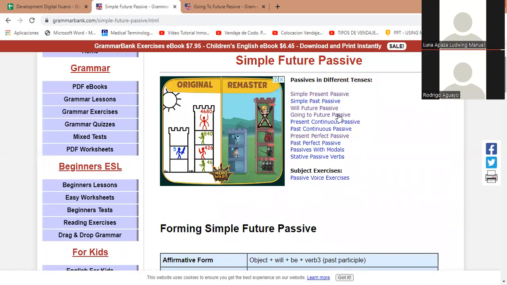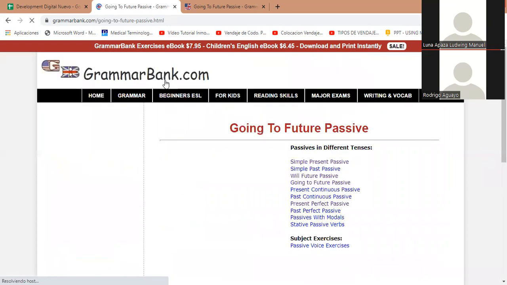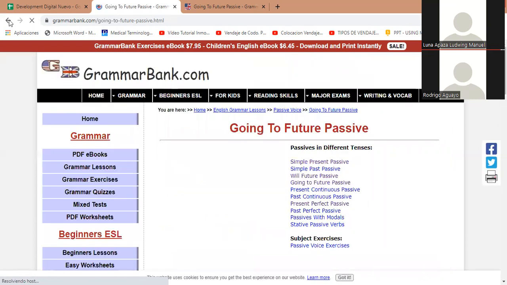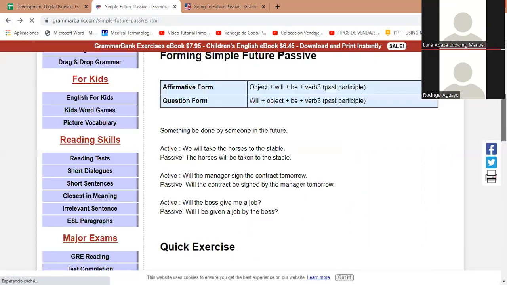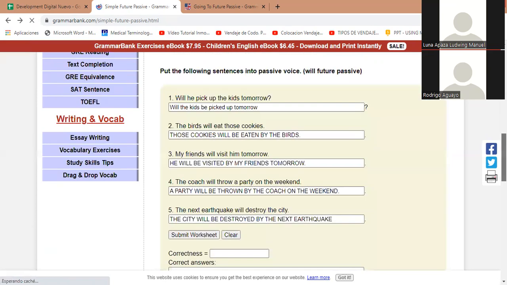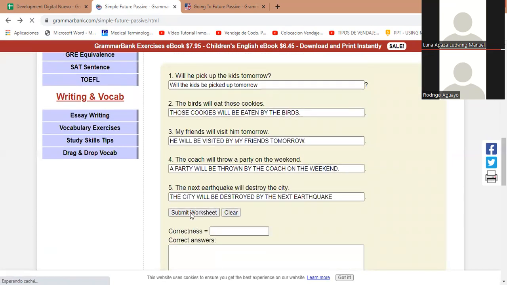Teacher, sorry, could you go back a moment to what we were looking at? I was copying the last part. Okay, no problem. Yeah, I'm going back right now. All right, here you go. And the exercises, right? Let's submit our work. Yes, thank you.